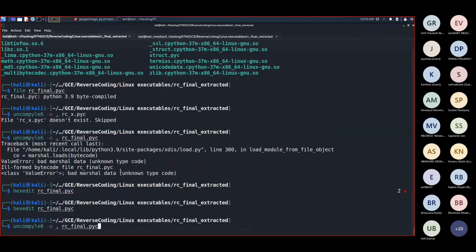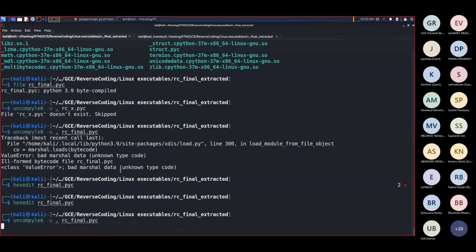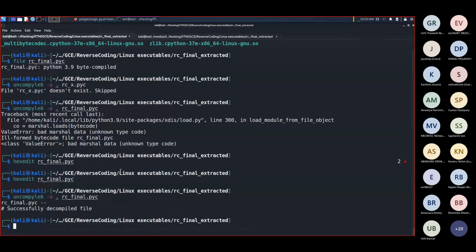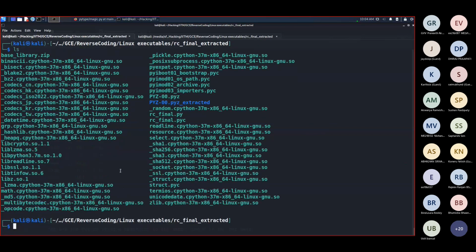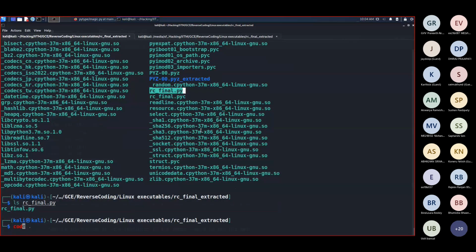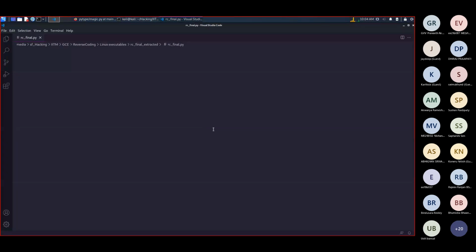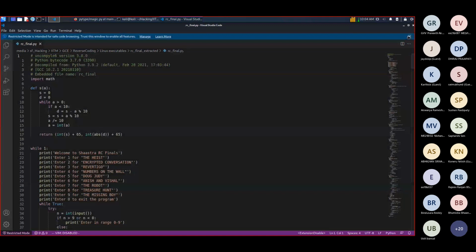Okay. Successfully decompiled file. So did we get something here? Yeah, we got a file called rcfinal.py, right? And now if I open it in an editor, what will happen? Okay. Boom, we have the whole source code of the file, right? You guys can see this. While 1, welcome to Shastra RC Final. This is without any source code. I didn't use any source code anywhere. I have the literal source code of the whole file.